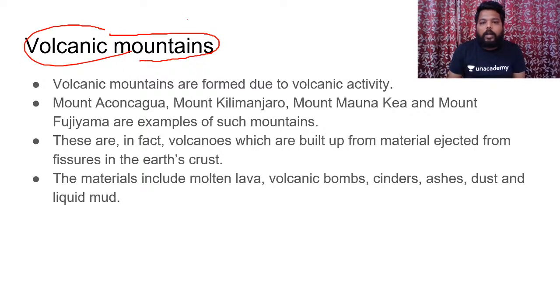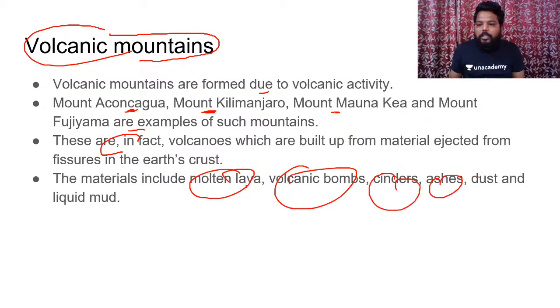Volcanic mountains are formed due to volcanic activity. Like, if you can see, Aconcagua, Mount Kilimanjaro, Mount Mauna Kea, and Mount Fujiyama are the best examples of this. And these volcanic mountains include molten lava, volcanic bombs, cinders, ashes, dust, and liquid mud. This everyone knows, even a kid knows this, right?